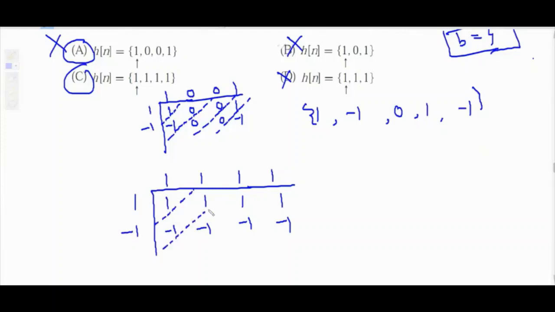So never do the guessing. You might say that h of n has some zeros and the output also has some zeros, so the answer is A. No. You should check with the actual calculation.